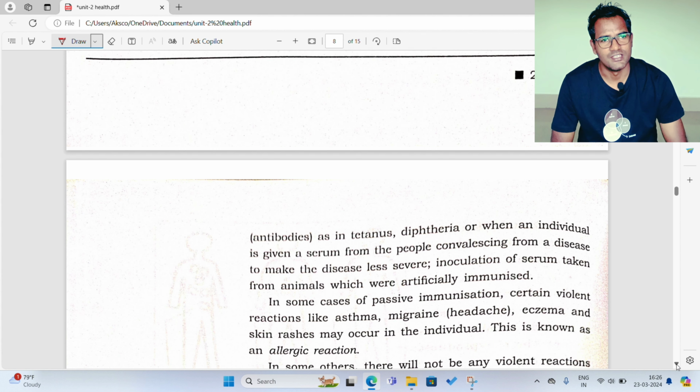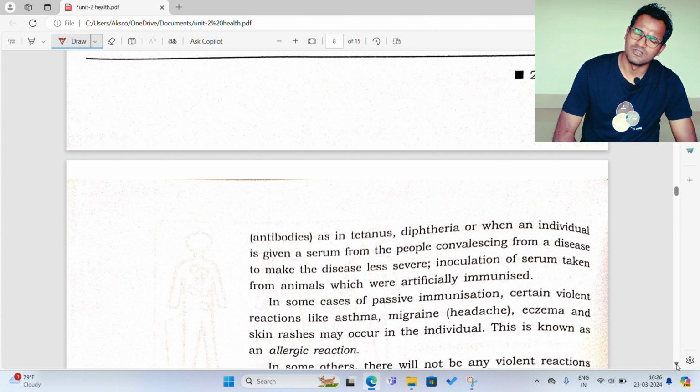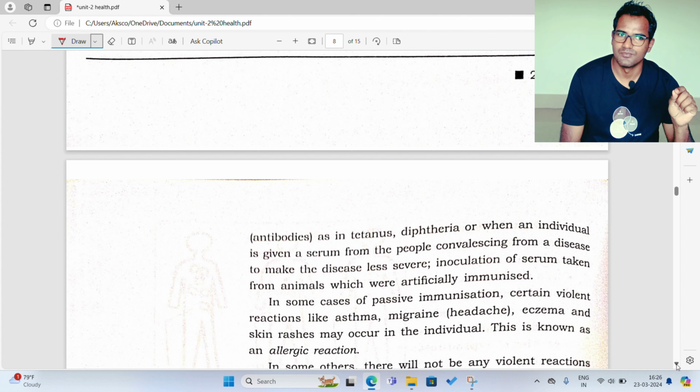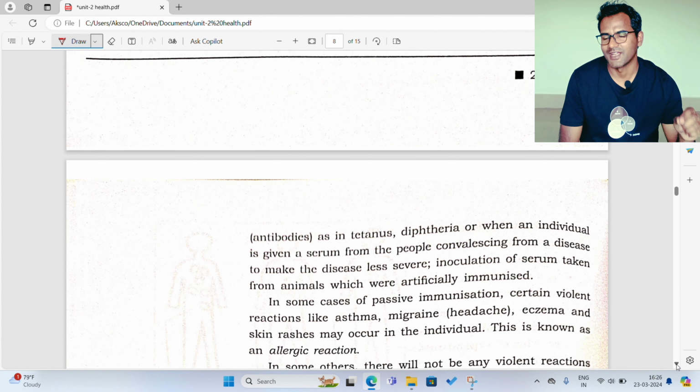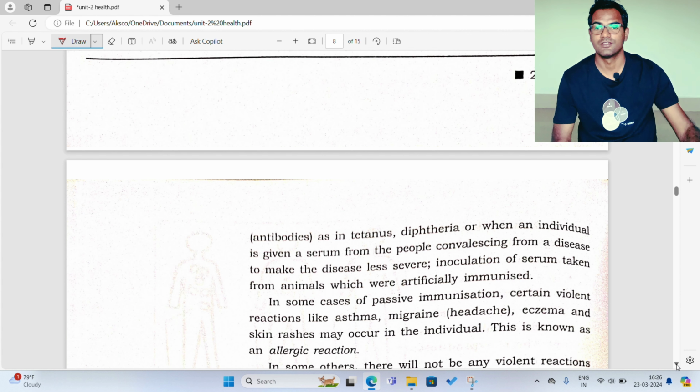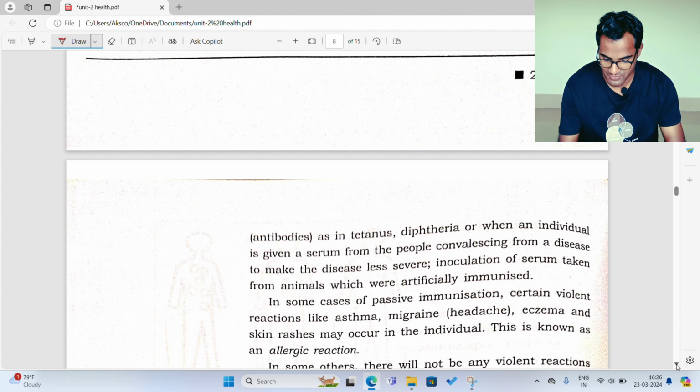I don't exactly recall what we call that milk of the mother, which is present from the birth of the baby till the child is 6 months. What do we call it? Let me try to find it out.